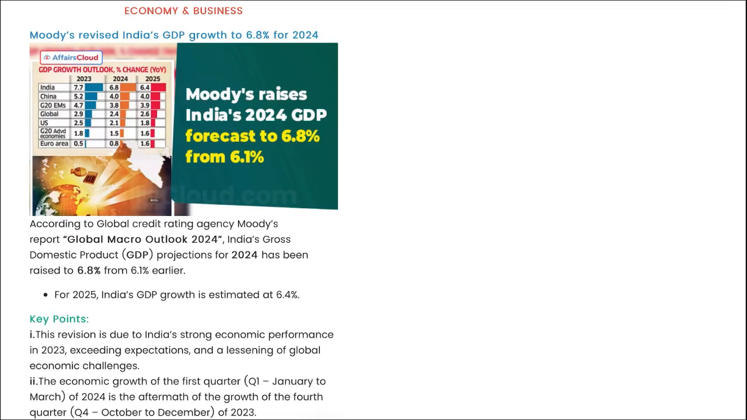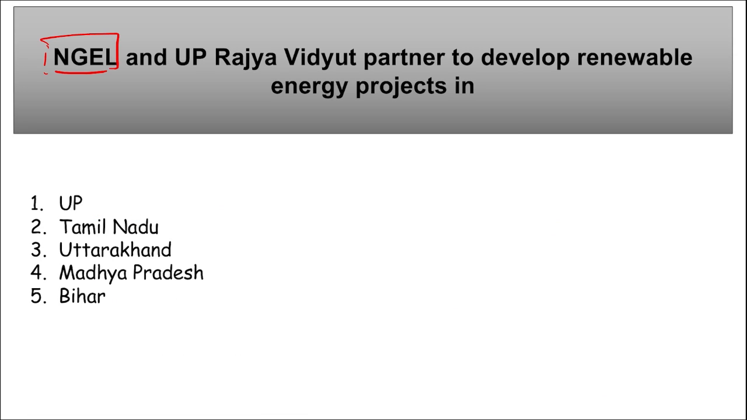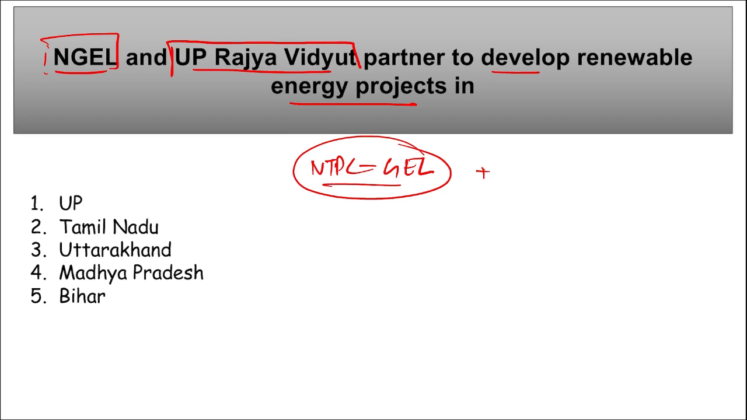Next is NGEL and UP Rajya Vidut. They have partnered to develop renewable energy projects in which state? So remember NGEL, that is NTPC Green Energy Limited, right? They partnered with UP Rajya Vidut and this was a joint venture agreement for the development of renewable parks and projects in the state of Uttar Pradesh.